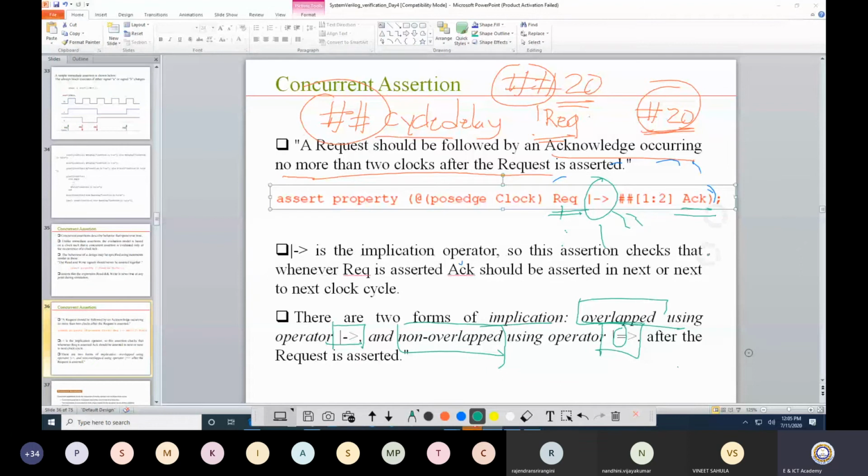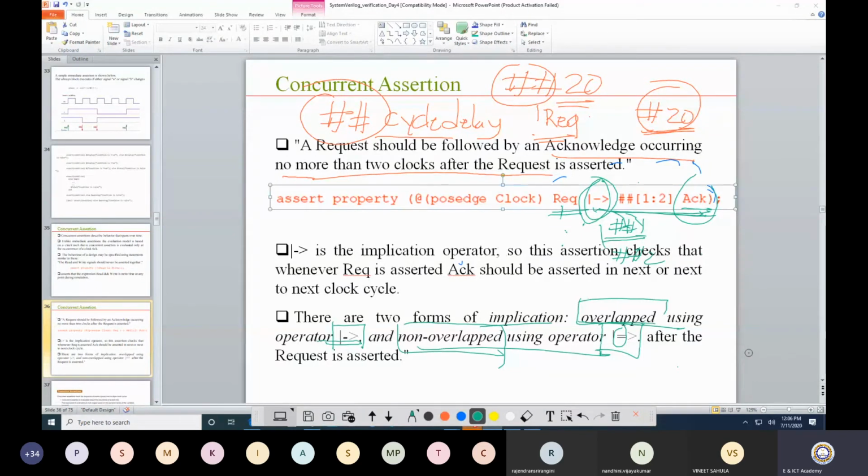But now that activity I am starting from the present clock. So from the present clock cycle, hash 1 means I am talking about the next clock cycle, and hash 2 means the next to next clock cycle. So whatever activity or event I am expecting on the right hand side is started from the present clock cycle. That is the meaning of the overlap operator.